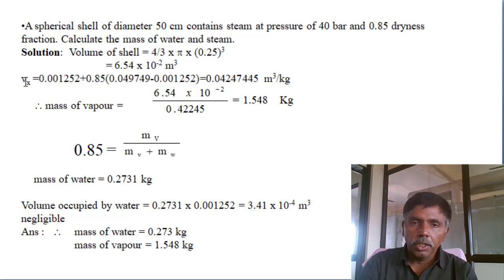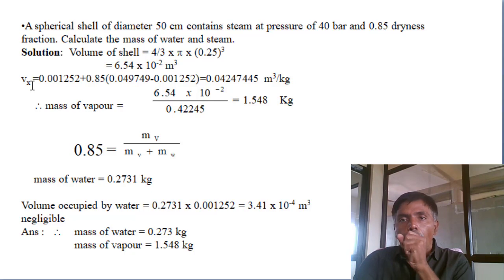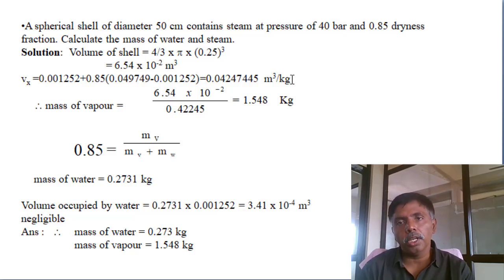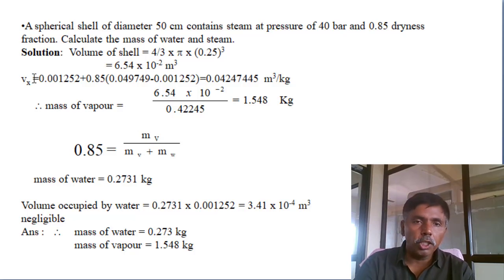Determine the specific volume at that dryness fraction 0.85. For vapor, the specific volume we determined is 0.04247445 meter cube per kg.